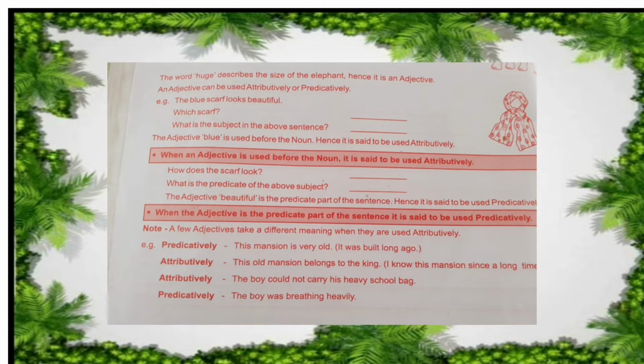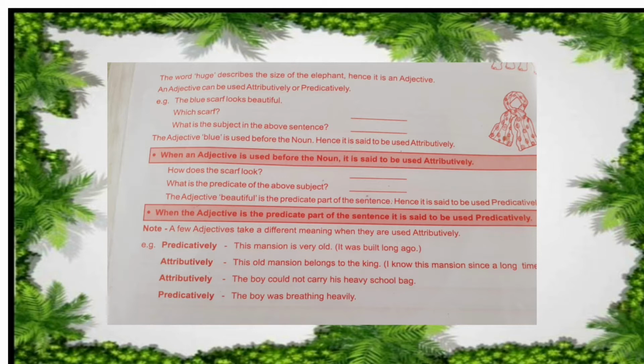For example, the blue scarf looks beautiful. Which scarf looks beautiful? The blue scarf. So, the word blue is describing the scarf. Scarf is the subject and the describing word blue comes before the noun. So, it is an attributive adjective.